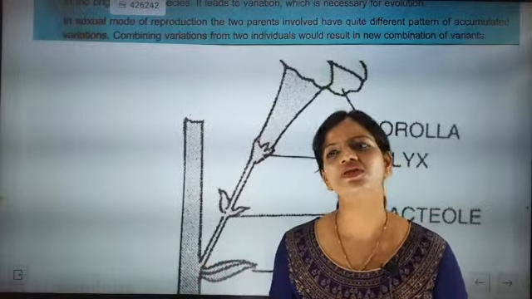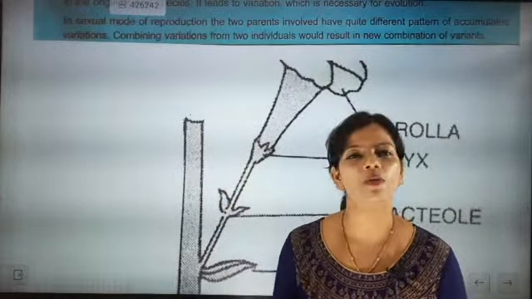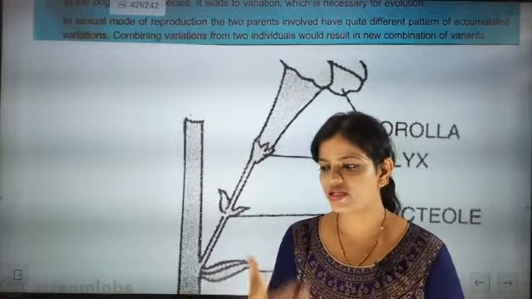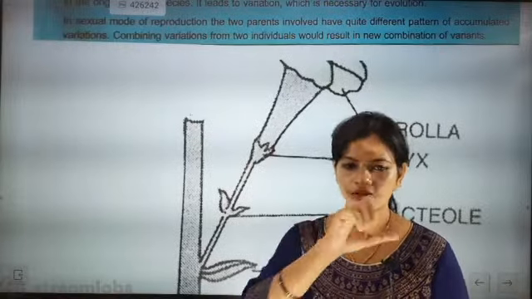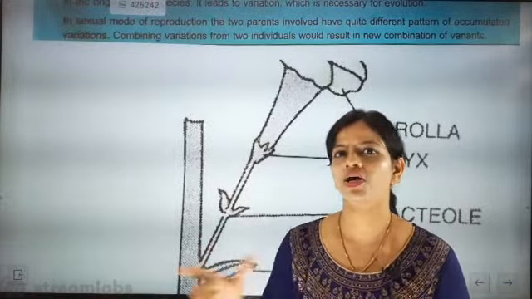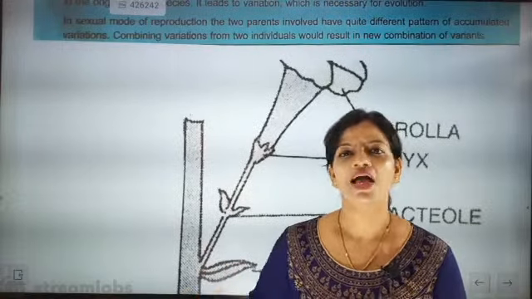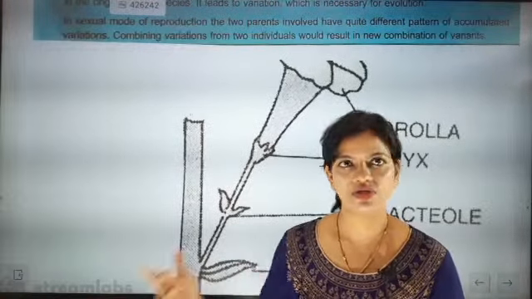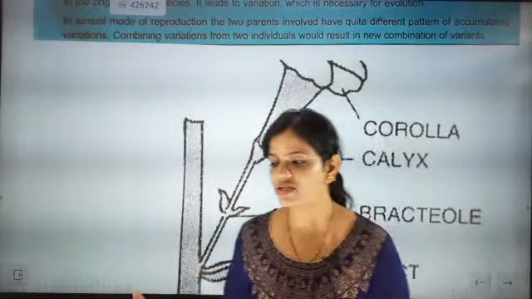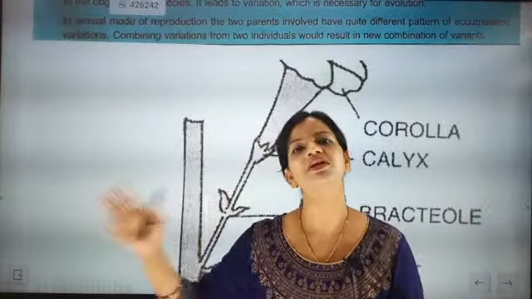Right now you might have seen that different types of diseases are coming, and that disease is going to be problematic for some of us. You might have seen that some are dying. Take the example of COVID itself. For some the effect is totally different. Without vaccination also many survived, and without vaccination many died. So it is totally dependent upon what type of immunity you have taken from your parent side. That is one very important factor, and that is what I was discussing in the beginning section also.